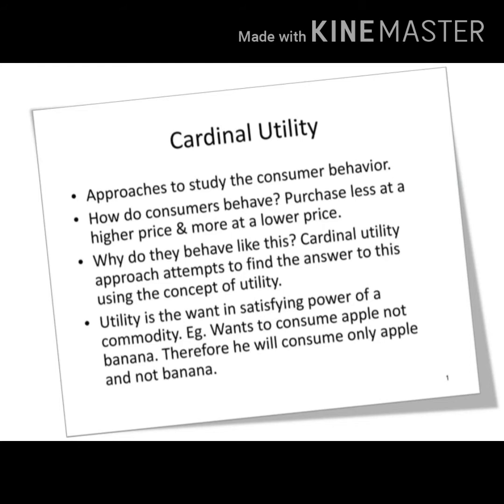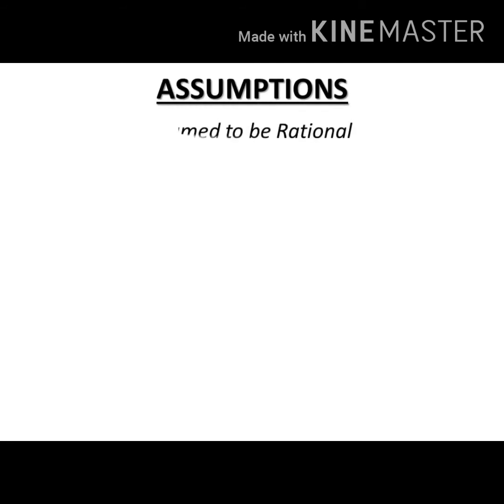Now there are certain assumptions of the theory. The first assumption says that the consumer is expected to be rational, that is, to be able to maximize his utility from his given purchases. Whatever he is purchasing, he is satisfied that yes, his purchase is satisfactory. Right? And how does he do that? When he equates the MU of x with the price of x.